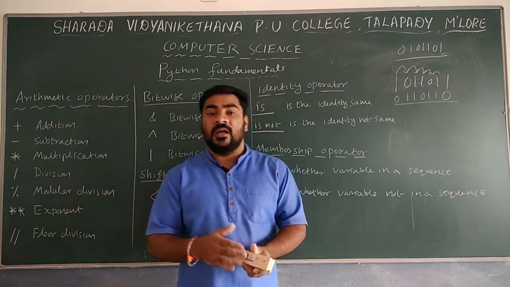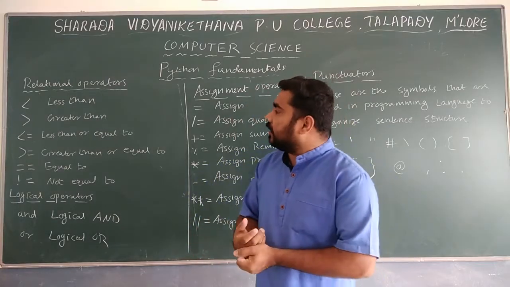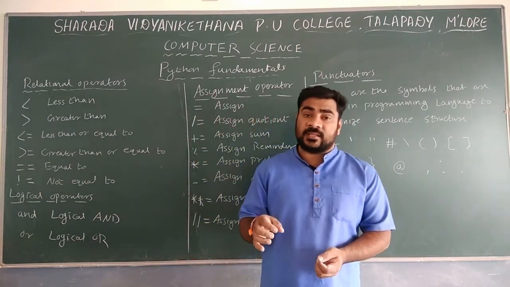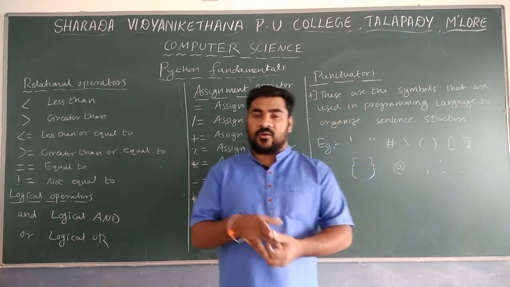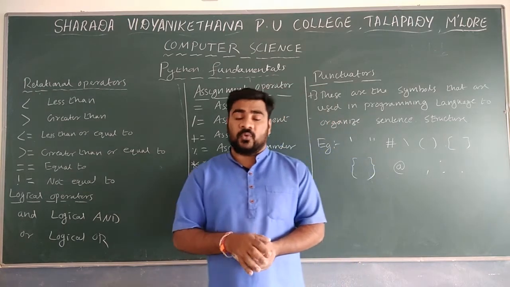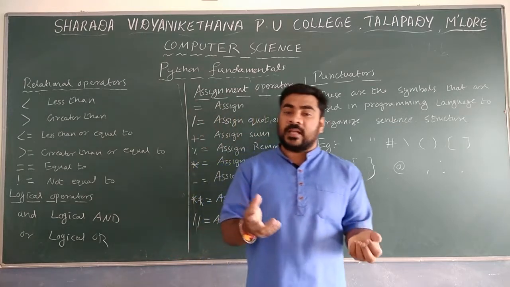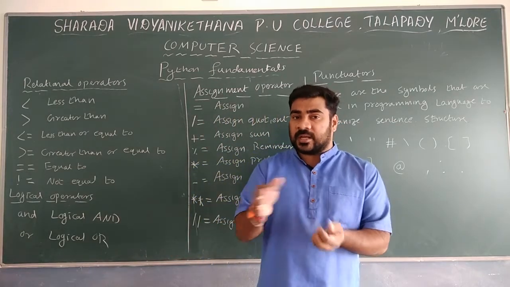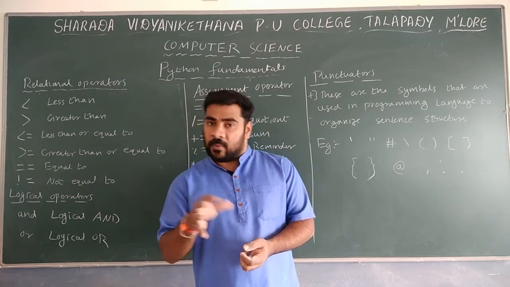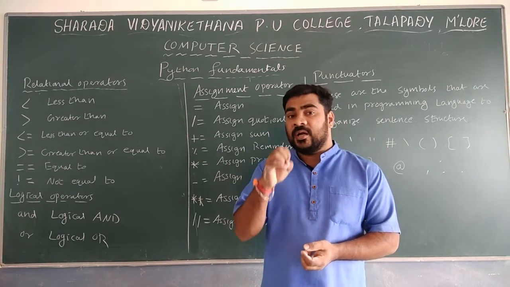Next, we will move to the next type of operator, that is relational operators. Relational operators are mainly used to check the relations between two values. Whenever two values are given, to compare them, we make use of relational operators. For example, A is greater than B, A is less than B, whether both are equal or not equal. To compare two operands, we make use of relational operators.